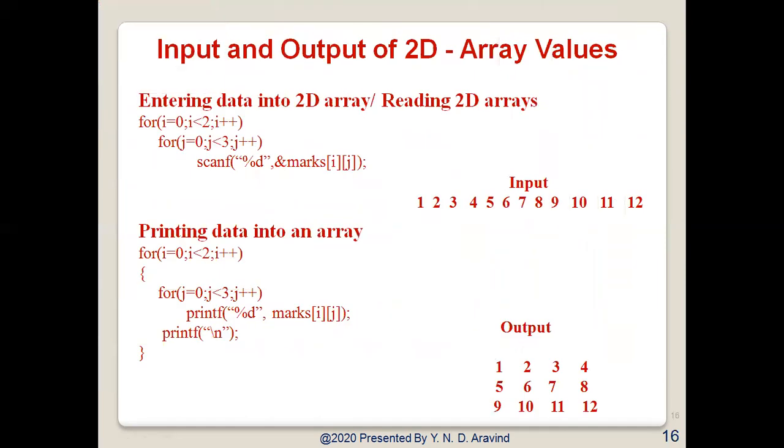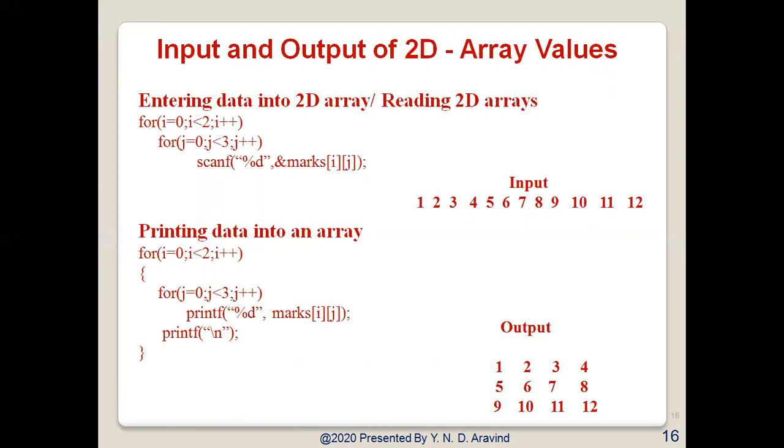Input and output of 2D array variables. So how can we scan the data for a two-dimensional array, and how can we print the data for a two-dimensional array? We can scan the two-dimensional array by using two for loops. So for i equal to 0, i less than 2, i plus plus; for j equal to 0, j less than 3, j plus plus.